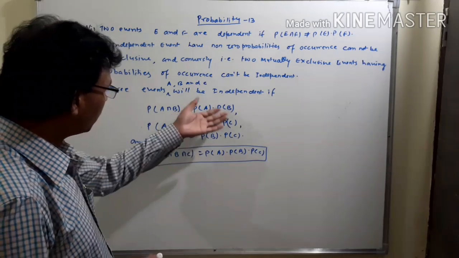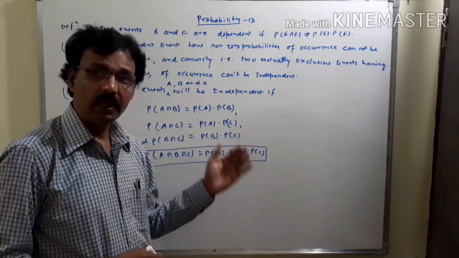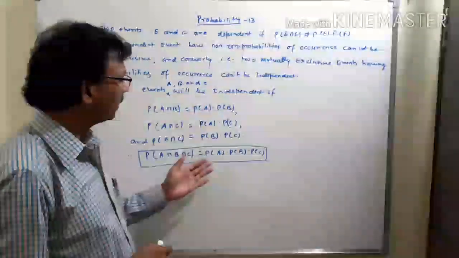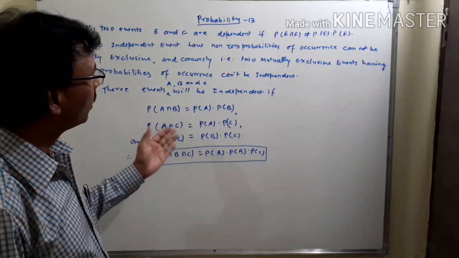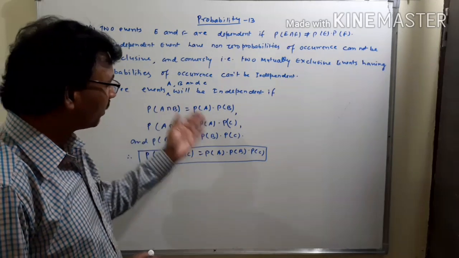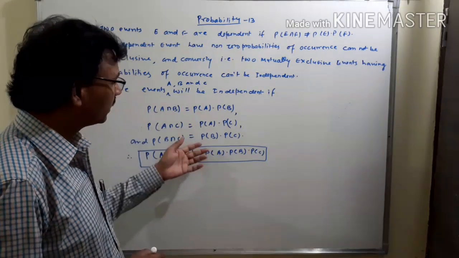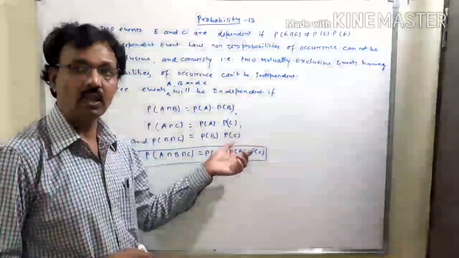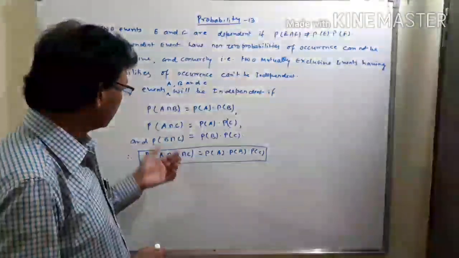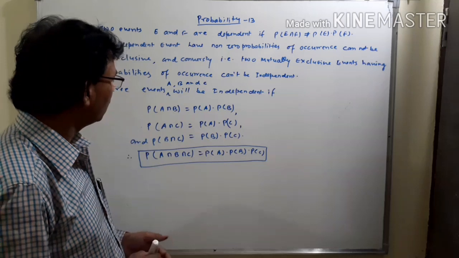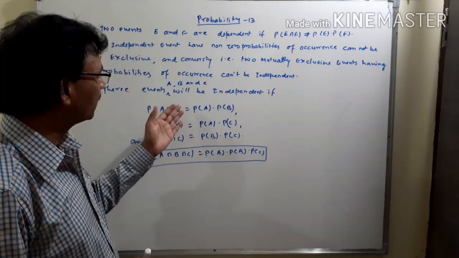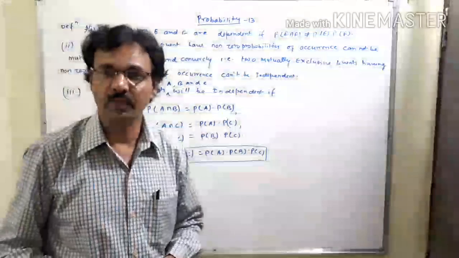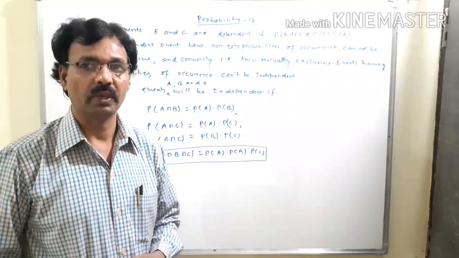Out of these conditions, if any one is not verified in these three conditions, then these will not be independent events. That means events A, B and C will not be independent.